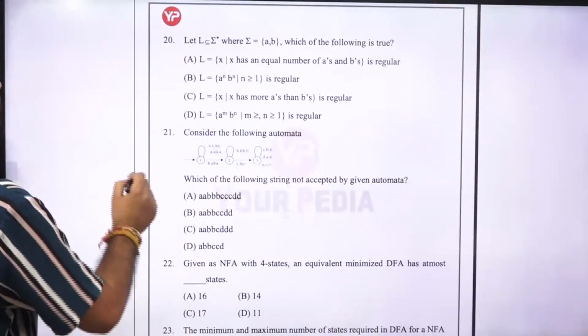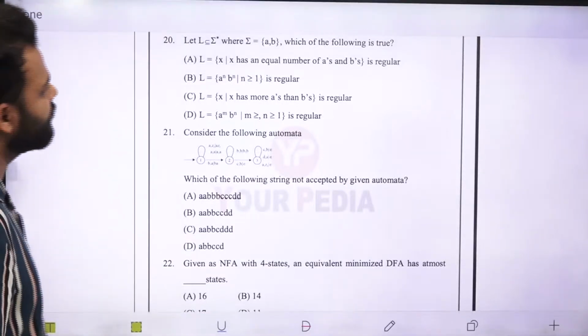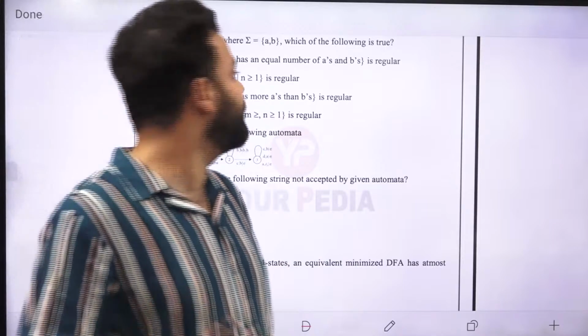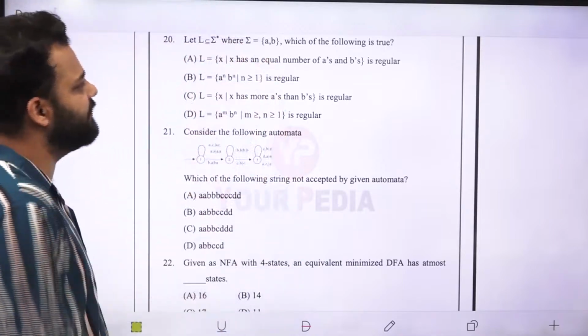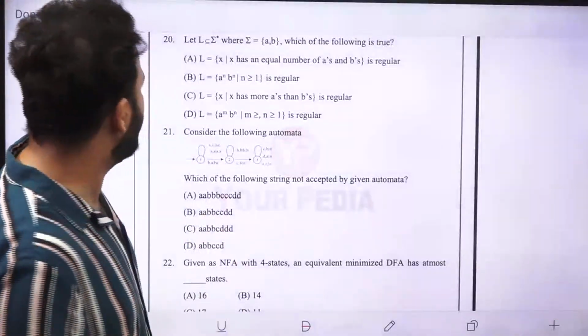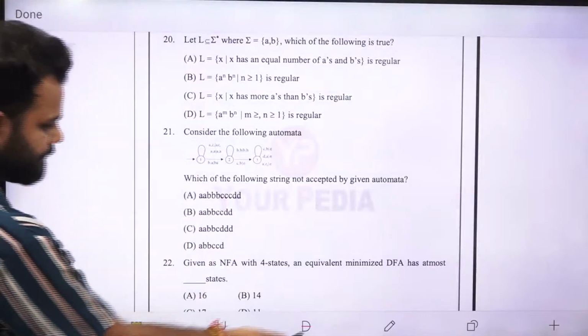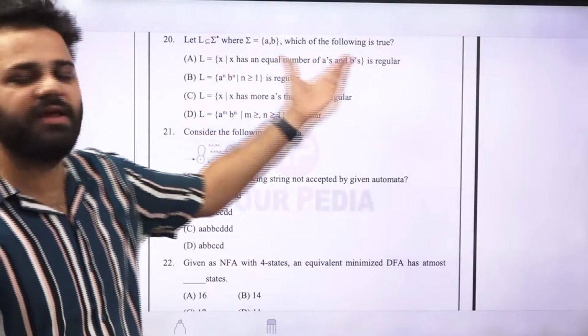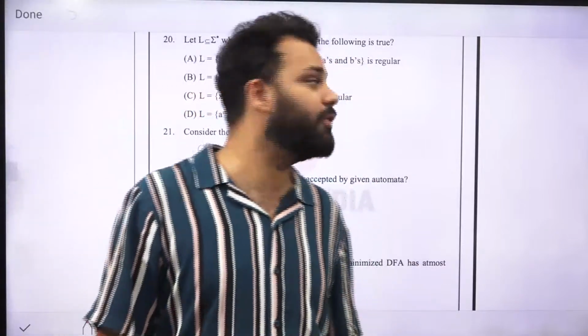Next is the 20th question. Let L belong to sigma star. So this means L belongs to (a plus b) star, yes, sigma is a plus b. Which of the following is true? First is language X such that X has an equal number of a's and b's is regular.